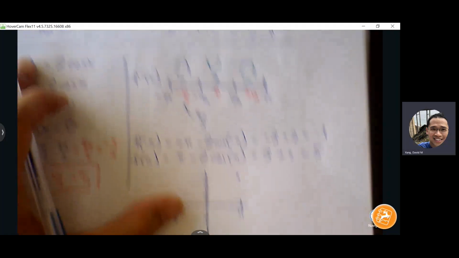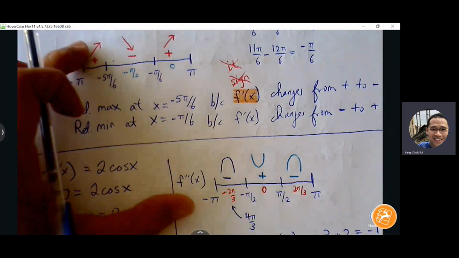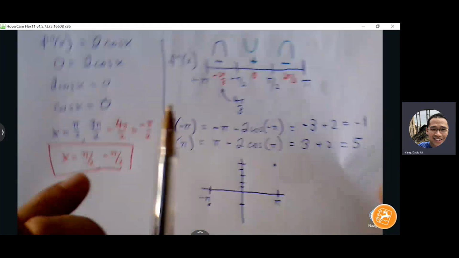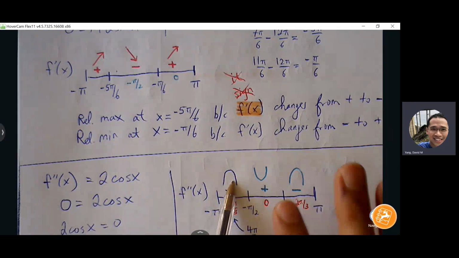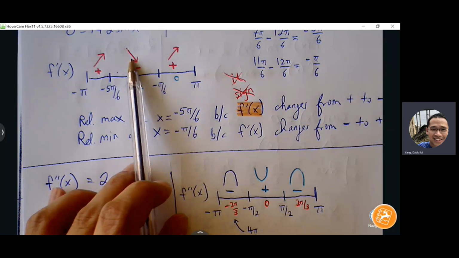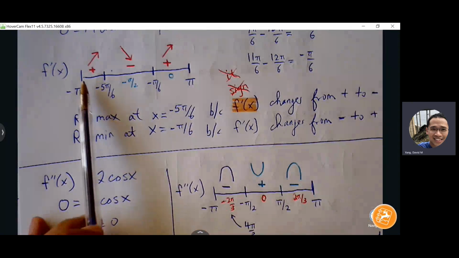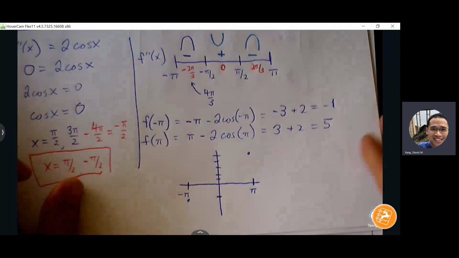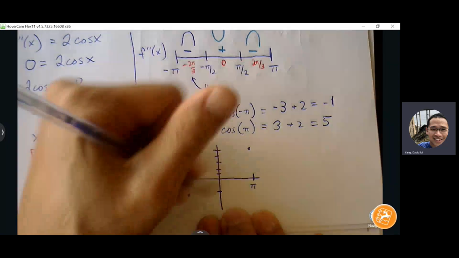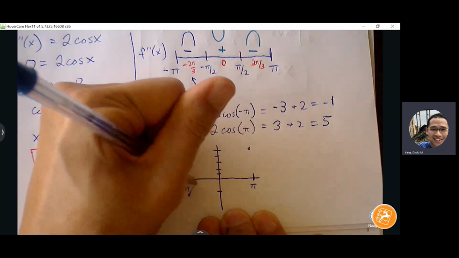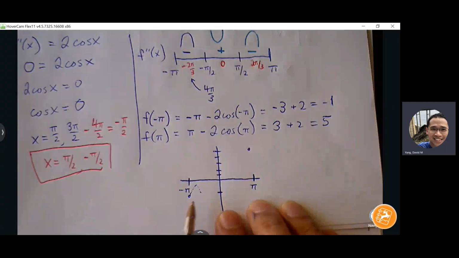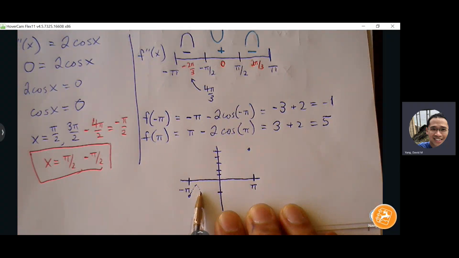Again, whenever I have a slope and concavity sign line, I like to do 2 versions of the graph. I like to just do a sketch of the graph without worrying about the curvature and just follow where my graph is rising and falling. I know my graph is going to be rising until it hits a relative max at -5 pi over 6. The y value is not important right now. I'm just going to give myself a target relative max to go after.